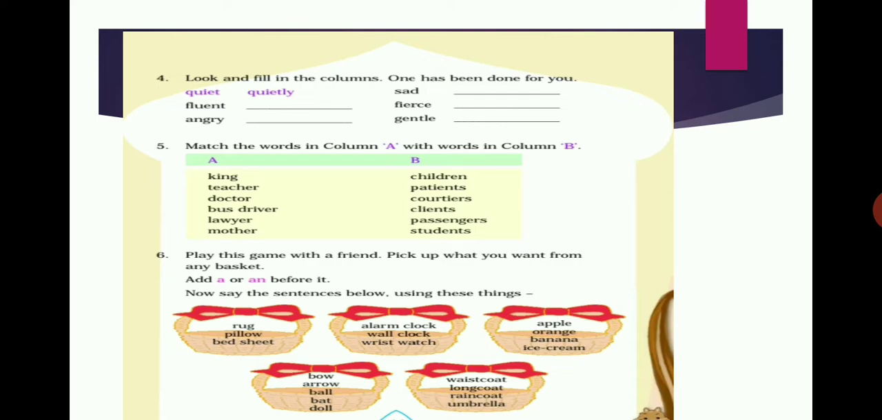Next, 5. Match the words in column A with words in column B. First one, king.